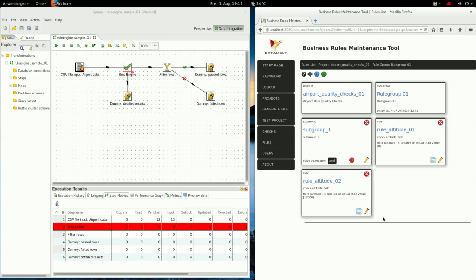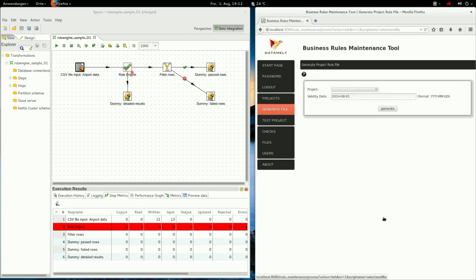Once you've done that, we can create a file. We click on Generate File here. We select the project. There's only one at the moment. And we can specify a validity date.